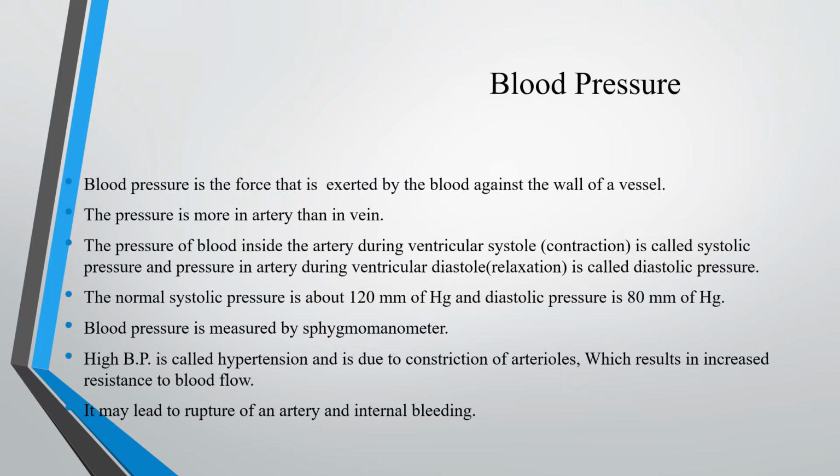BP is measured with the help of a sphygmomanometer. You might have seen that inside there are mercury columns. It moves up and down, but nowadays they are also using digitalized pressure meters. High BP is called hypertension. That is due to constriction of arterioles. Because of that, it reduces the flow of blood. It resists the blood flow inside the artery. It may lead to rupture of an artery and internal bleeding.